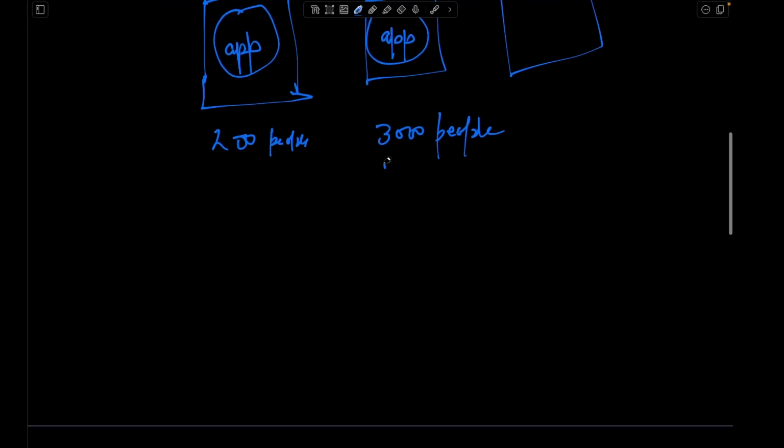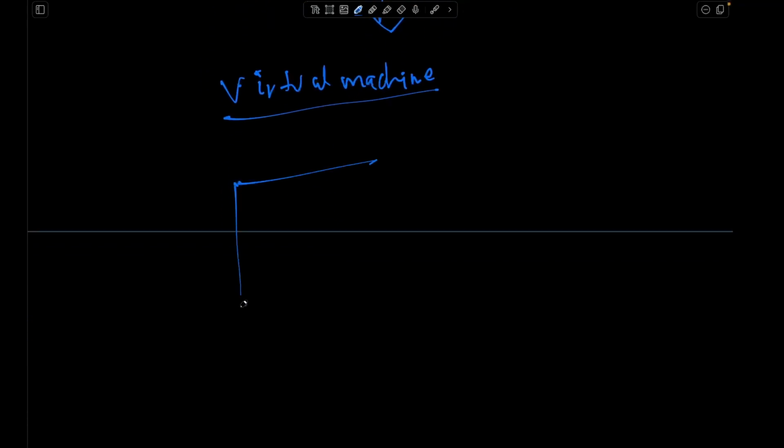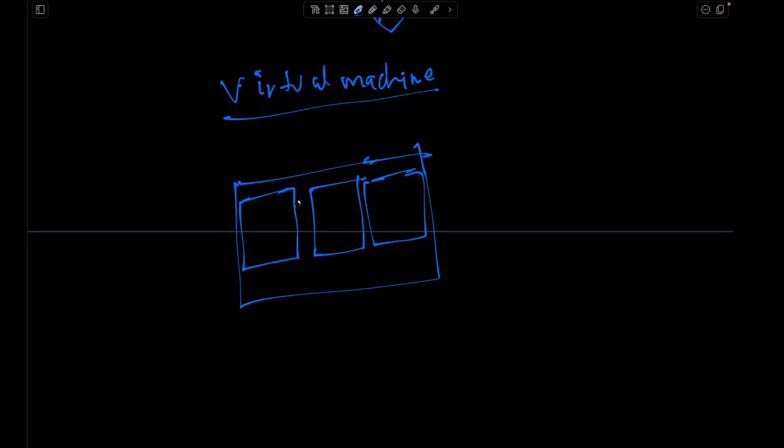So with time, the concept of virtual machine came into picture, right? Virtual machine. So what happens in virtual machine? So this is the host machine, right? So within this host machine, we can create a virtually isolated environments, right? So these are your virtual machines within a single host machine. So this virtual machine will have its own operating system, it will have its own dedicated storage, resources, everything.